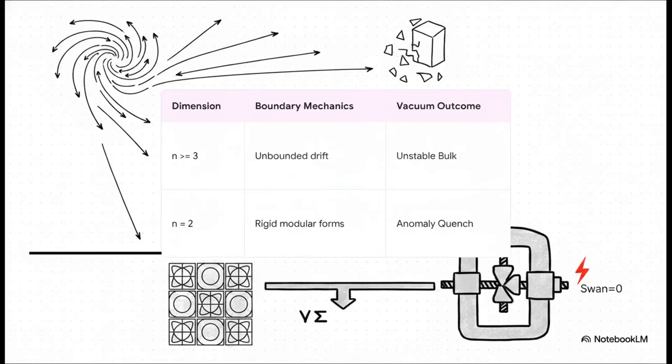Now you might be wondering, if three-dimensional space can fracture like this, why on earth are we so confident that two-dimensional emergent spacetime is protected? Well, comparing them side by side in this table makes the math pretty stark. In 3D or higher, unbounded boundary degrees of freedom allow that unipotent drift.